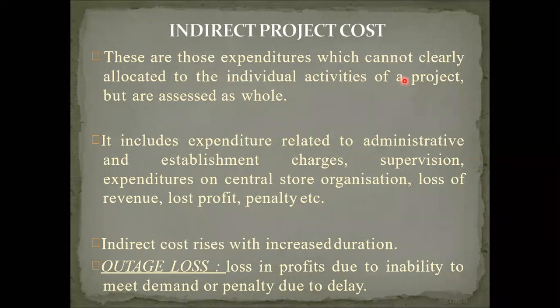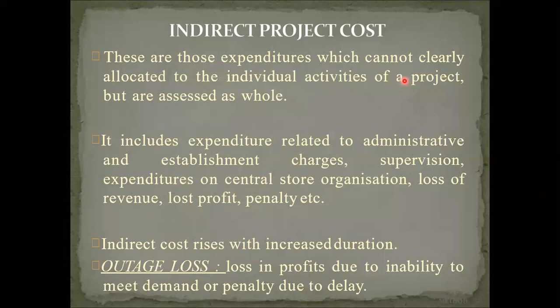But for a whole building, the construction of a house as a whole project, the individual activity doesn't consider that indirect cost for foundation work is more or indirect cost for slab work is less. It doesn't count separately for that activity. Indirect cost is counted for the whole project. It includes expenditure related to administrative and establishment charges.